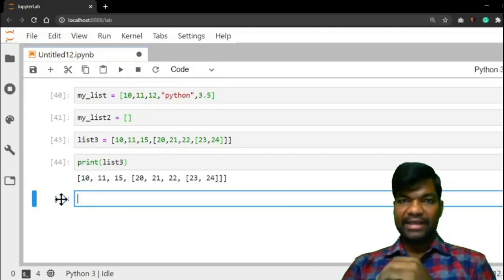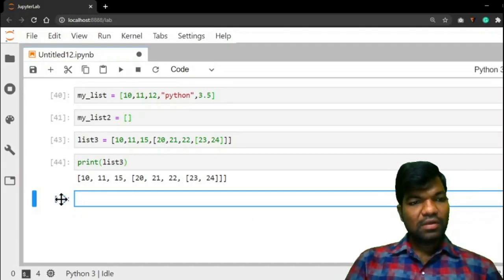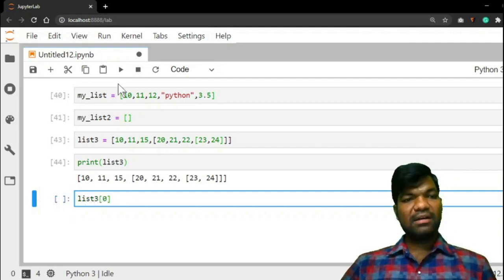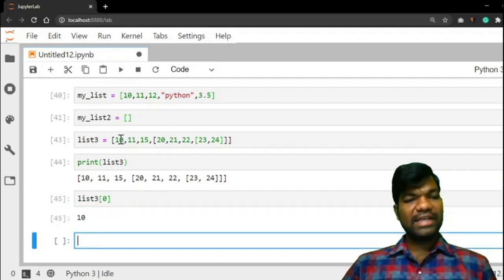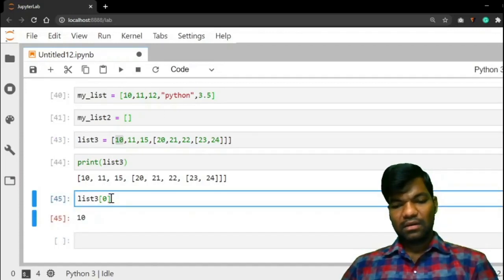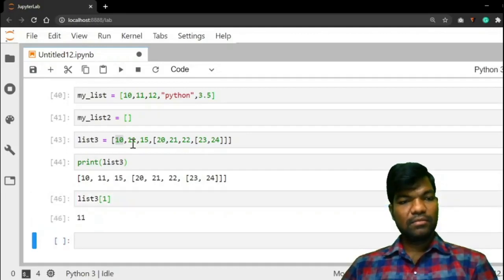How to apply the index? Same as strings. List3 of 0 gives 10. Give 1, 11.